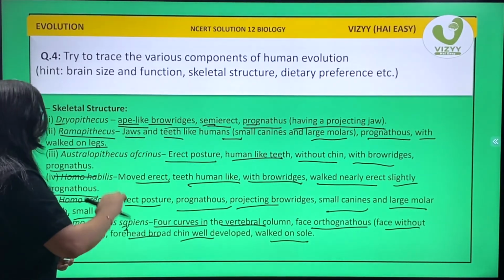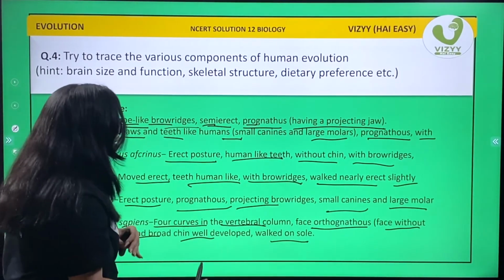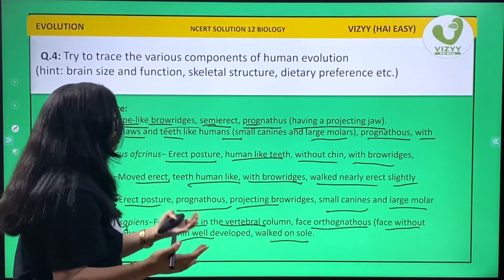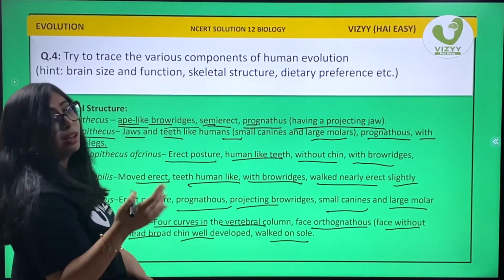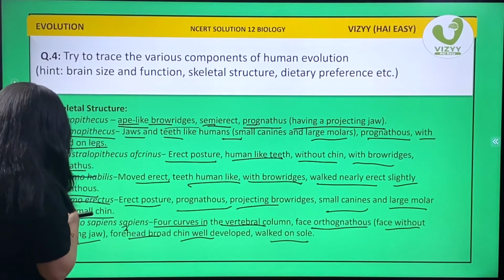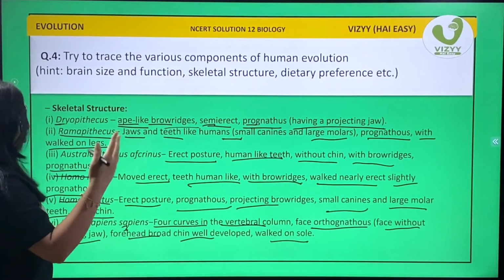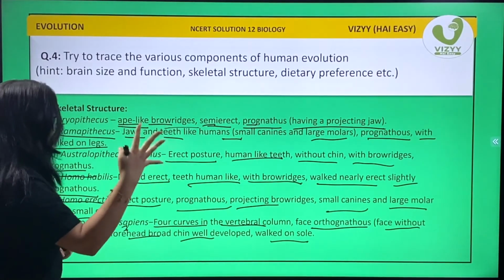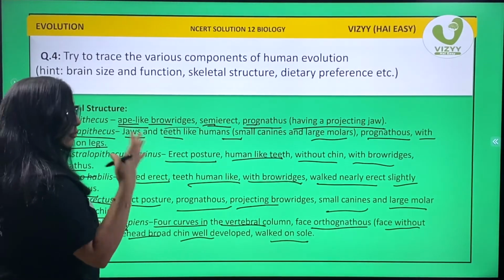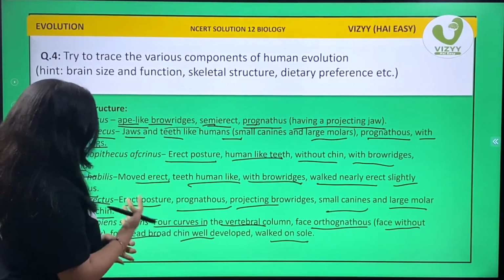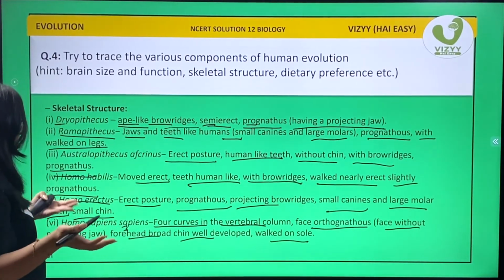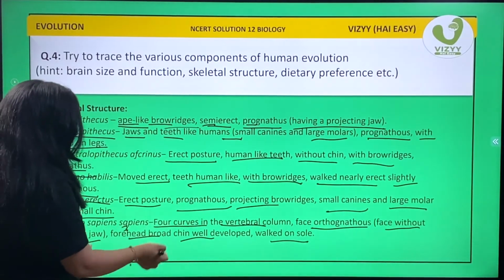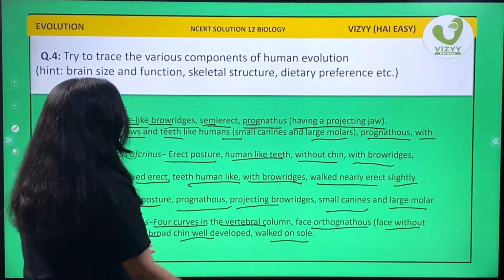Homo erectus again posture was erect, prognathous, projecting brow ridges, small canines and large molars, teeth and small chin. Homo sapiens sapiens, 4 curves in vertebral column. Face was orthognathous, that is without projecting jaw. Forehead, chin well developed and walked on sole.